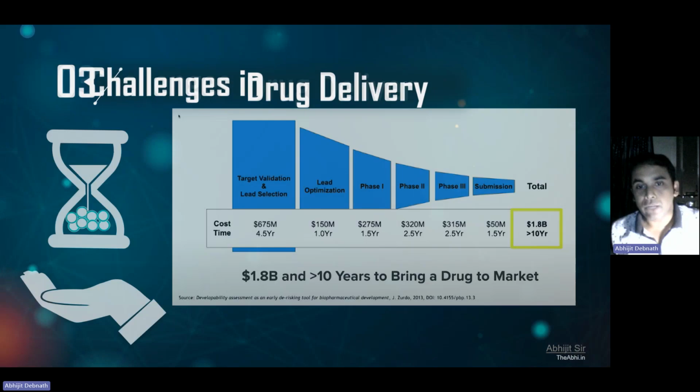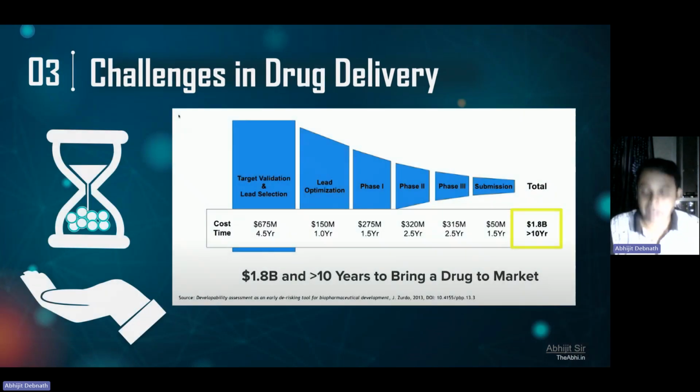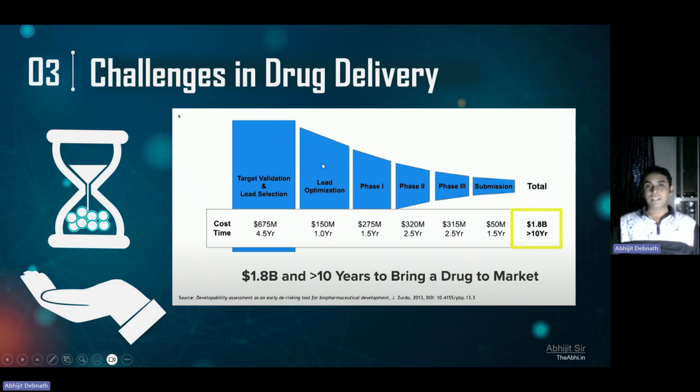So, my dear students, at first, I do not want to discourage you. This slide might be slightly discouraging, because you can see that it is about 1.8 billion dollars, and more than 10 years are actually required to bring a drug molecule into the market. So it's a very complex and difficult task.